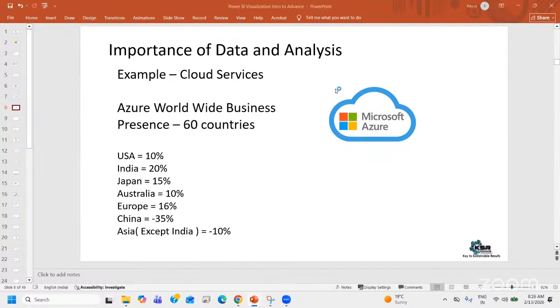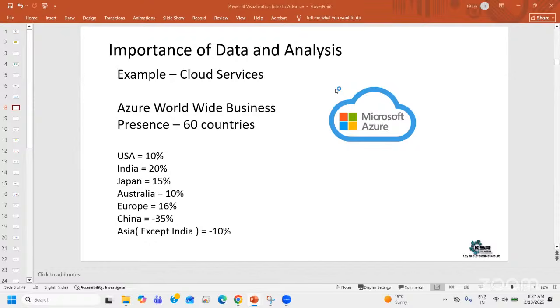For example, if Azure is earning 1 billion, 10% is earned by USA, 20% by India. This is just a small example, not real-time data.